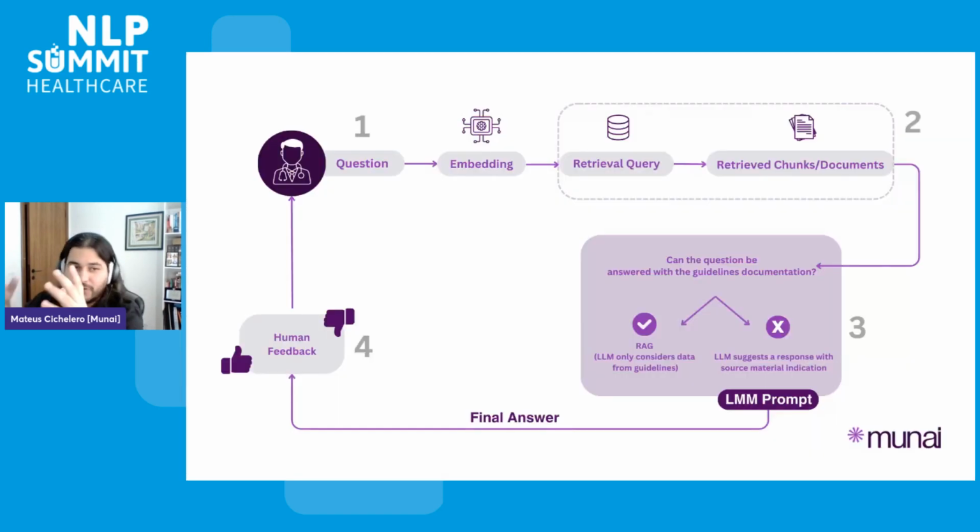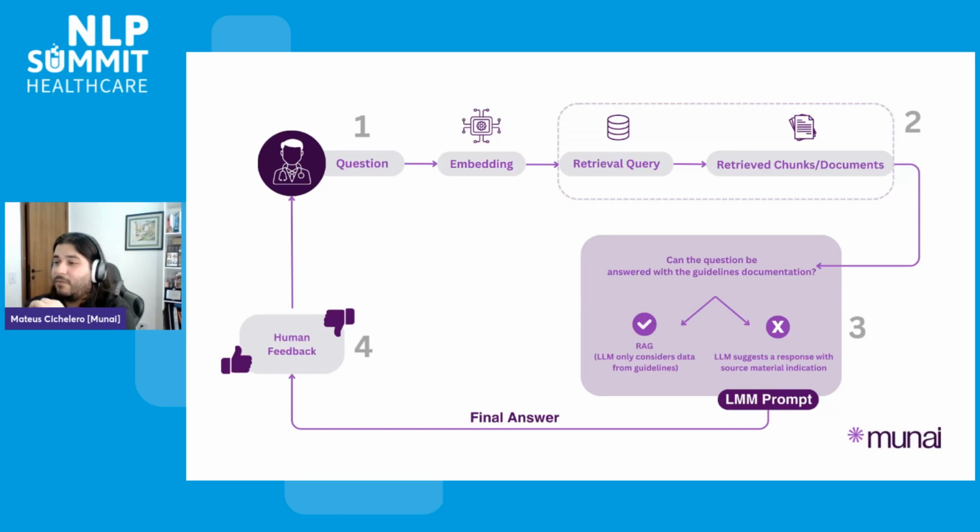So the architecture, the workflow that we constructed here, is basically a standard RAG workflow, where the physician or the clinical staff asks a question about a patient. The physician inputs a clinical vignette or clinical context and asks about a specific treatment, for instance. That question is embedded as a vector, super normal for this kind of application.